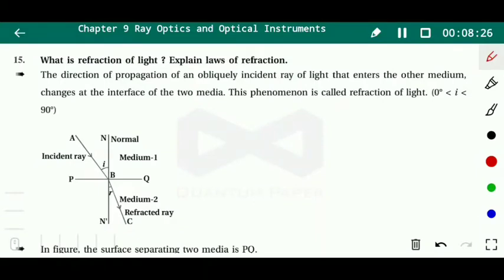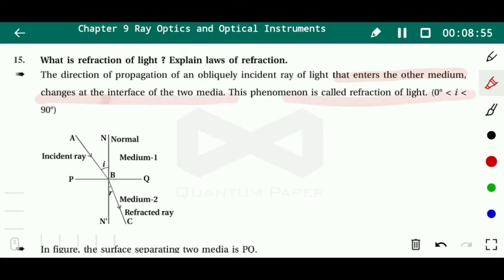Now we see another phenomenon, that is the refraction of light. The direction of propagation of an oblique incident ray of light that enters the other medium changes at the interface of these two media. This phenomenon is called the refraction of light.